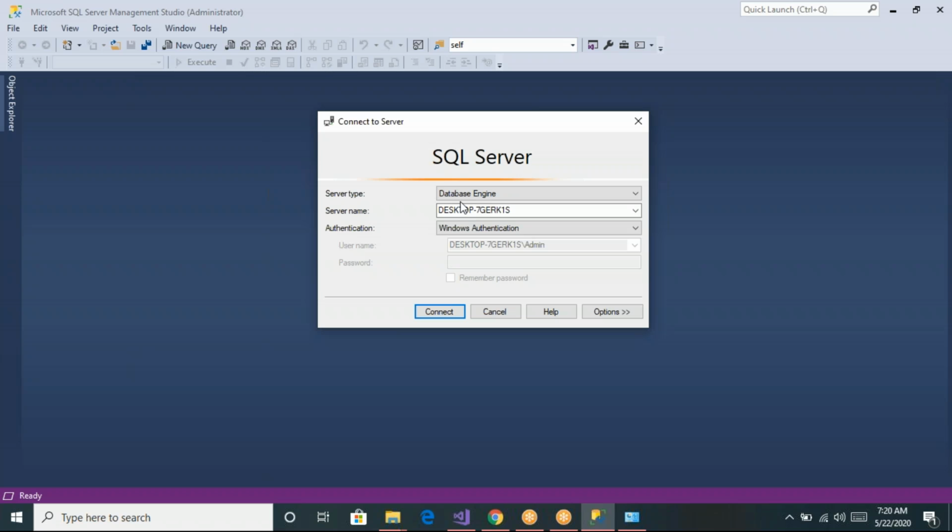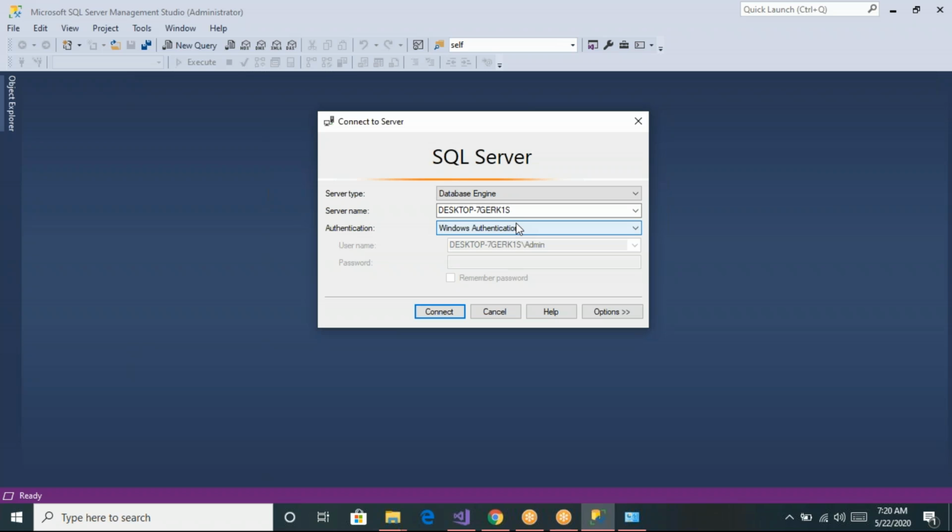Because for your computer, you will be the admin, so there is no need to provide the authentication details. You can just select Windows authentication. It will take your Windows credentials and allow you to work on this SQL Server.